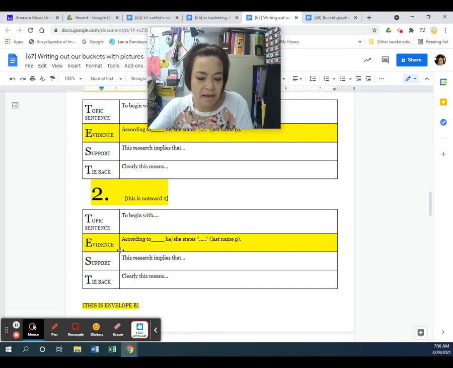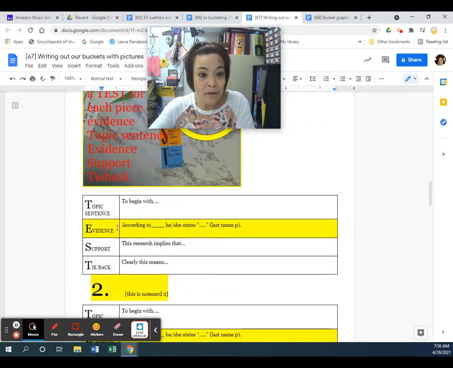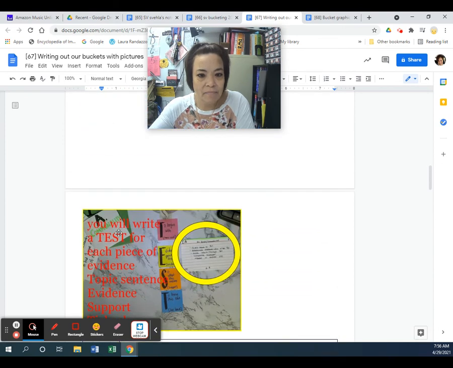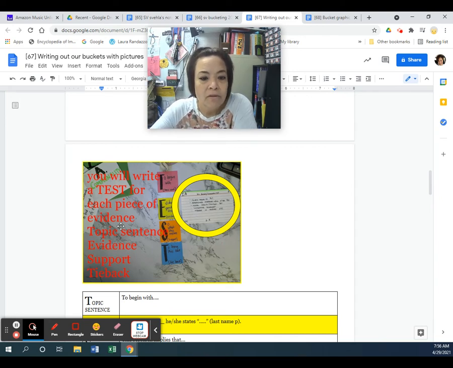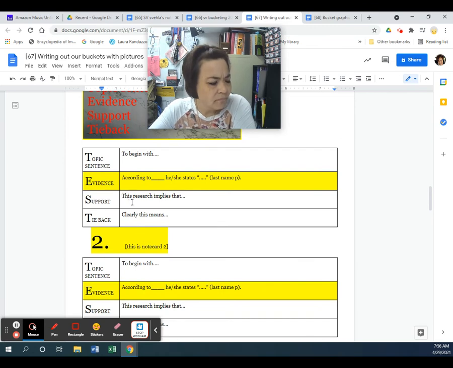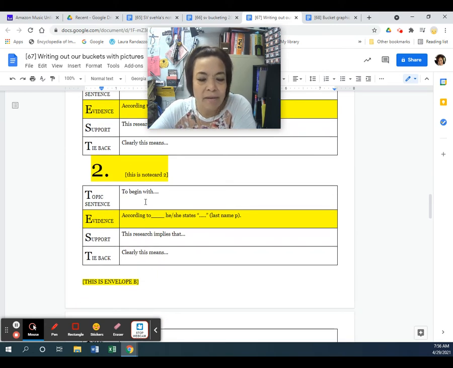Okay, that's my number 2, which is my second note card underneath my envelope. Okay, so I have what I just said, and then that's my topic sentence. So my 2 and my topic sentence are the same thing.